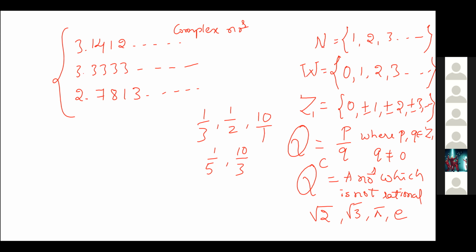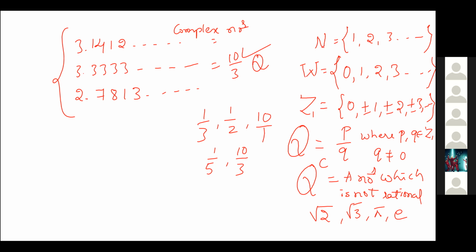3.3333, we can write that in terms of 10 by 3. Rational form 10 by 3 means, then how will it become an irrational number? It's a rational number, sir. Now the first one, 3.1412, is it rational or irrational? Irrational, sir, because this is the pi value. So that's why it's irrational, right?